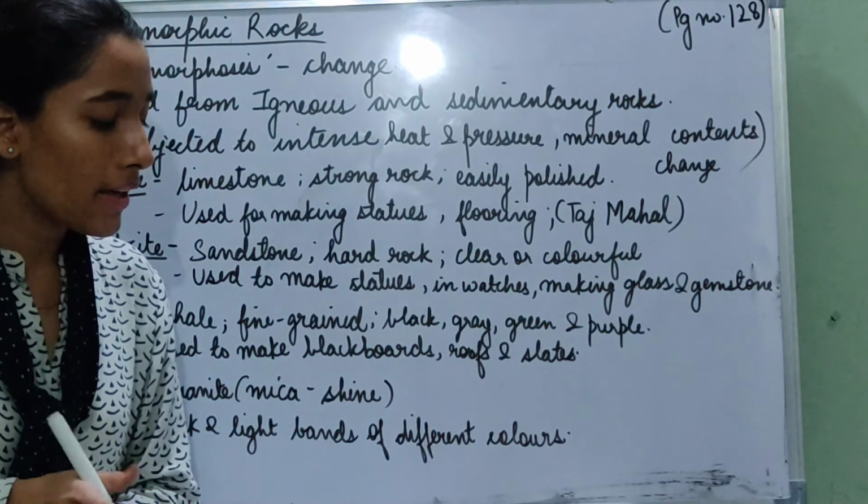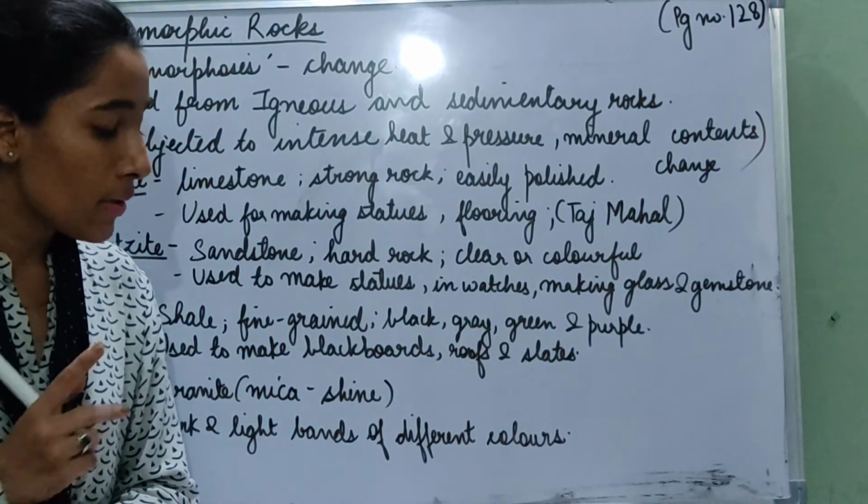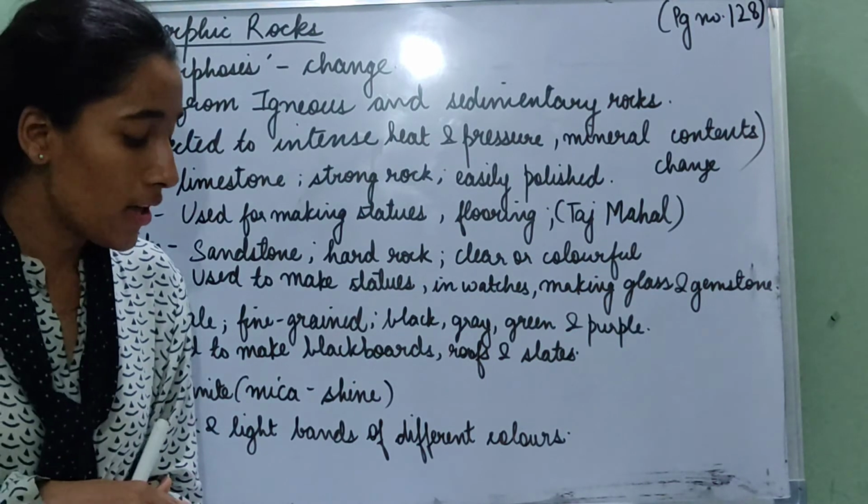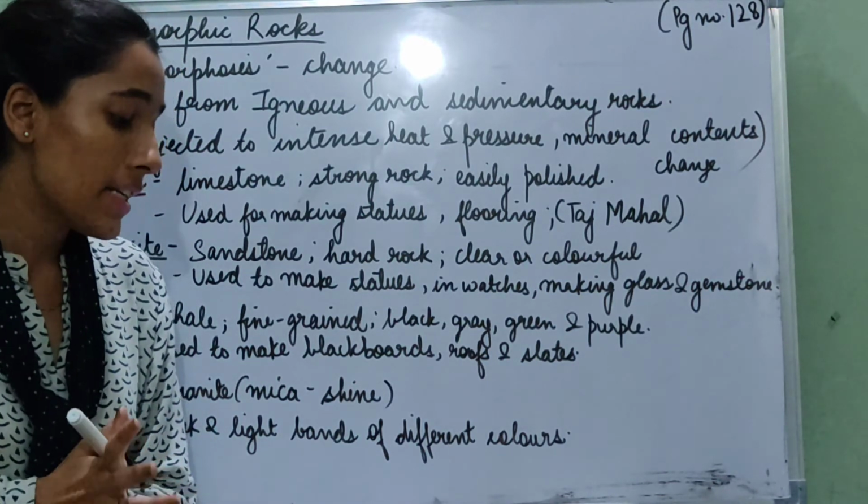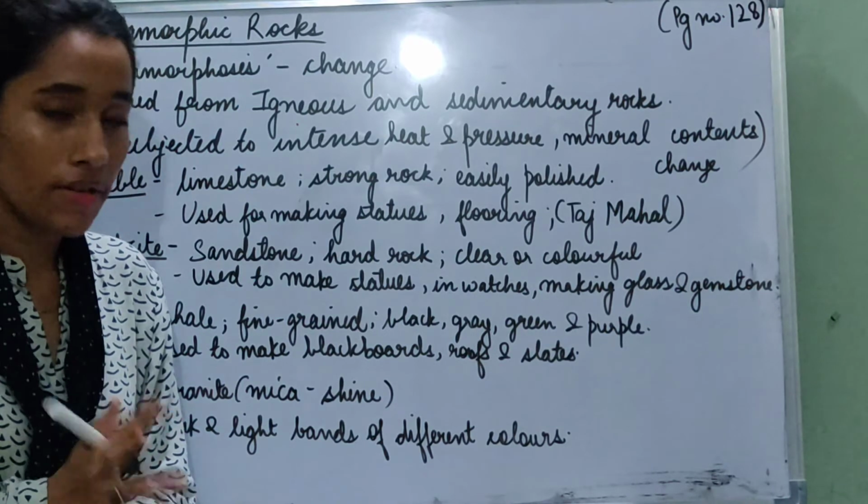It also has dark and light bands of different colors. So in the picture of gneiss rock that is given here, you can see that it has dark and light patches of different colors.